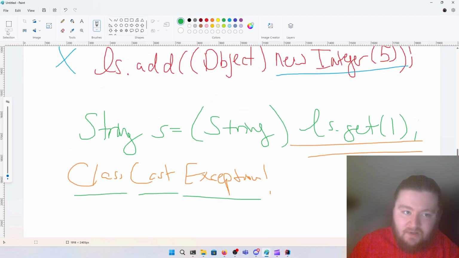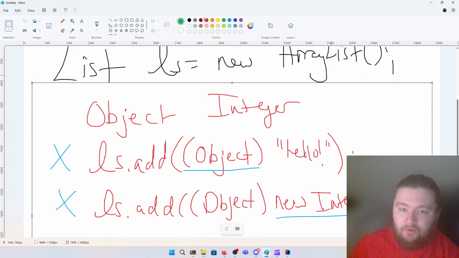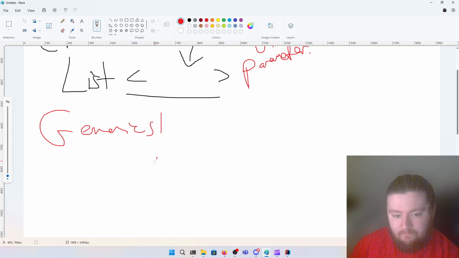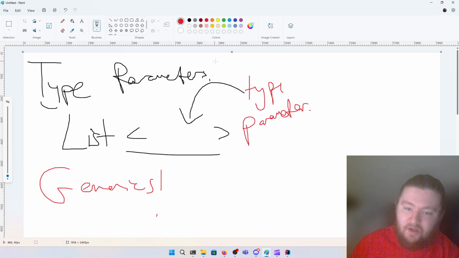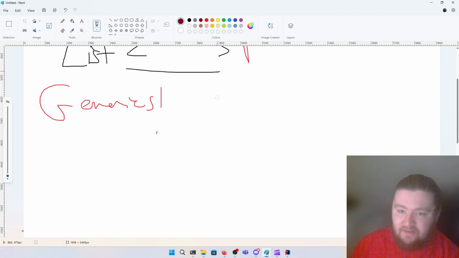So Java implemented something known as type parameterization, also known by its more common name as generics. So what are generics? Generics are just a way of saying that a type can operate over any other type. So for example, the list data structure and set and map and all those are all generic because they work over any type.